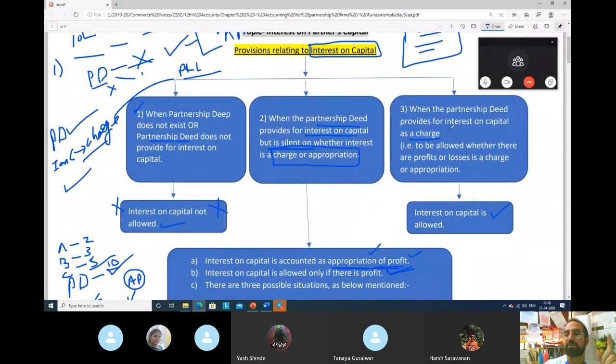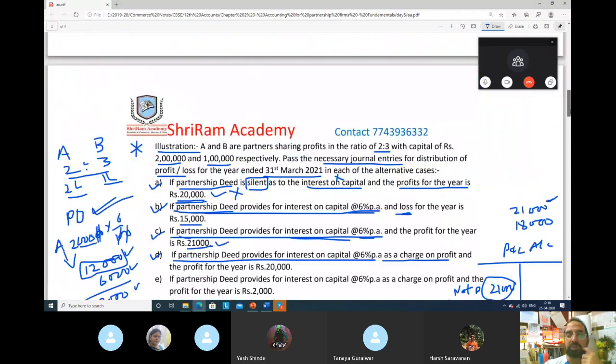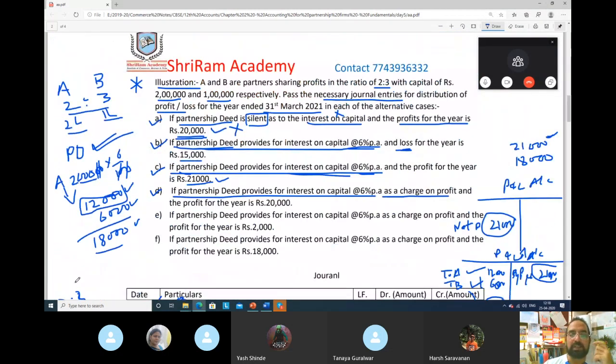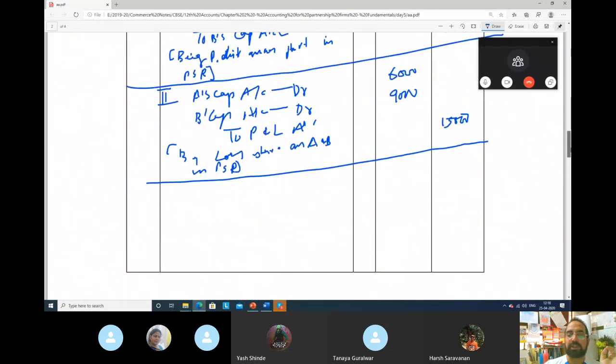When the partnership deed provides for interest on capital 6% per annum as a charge on profit, and the profit for the year is 20,000. Perfect. I will try to explain you.